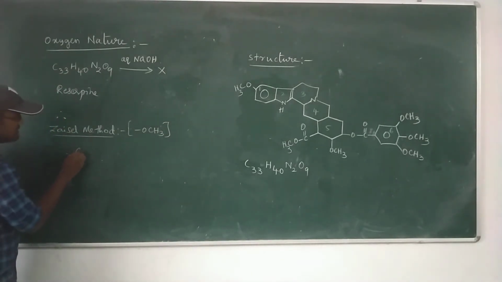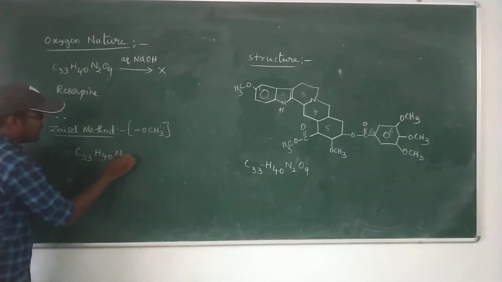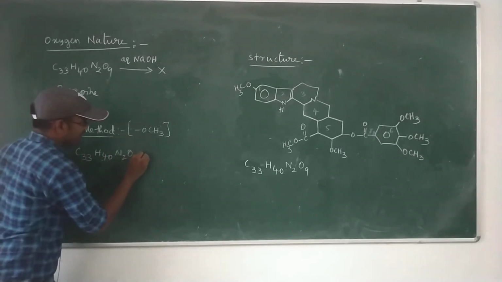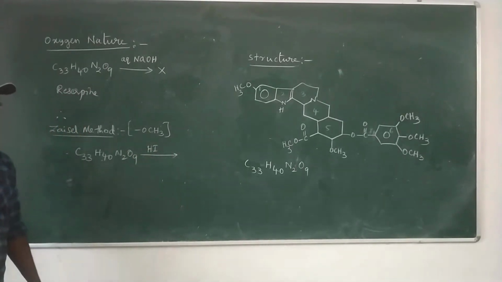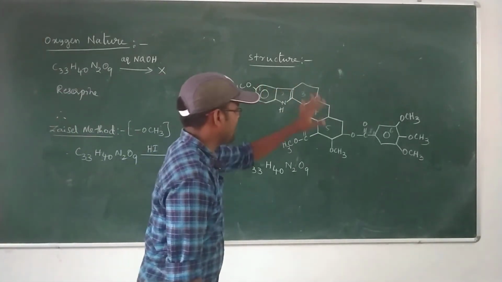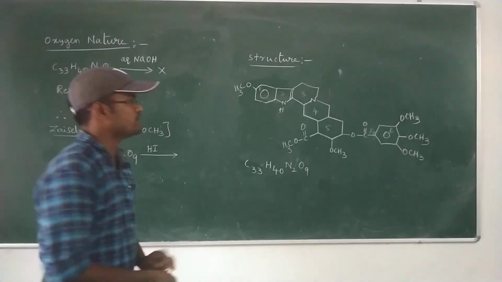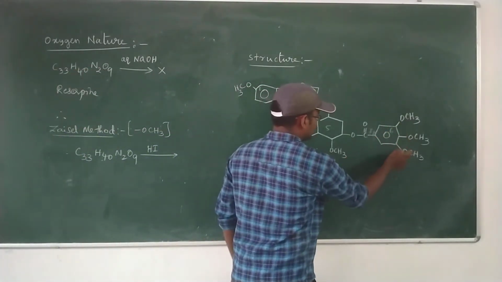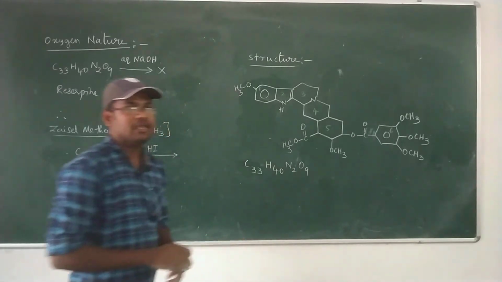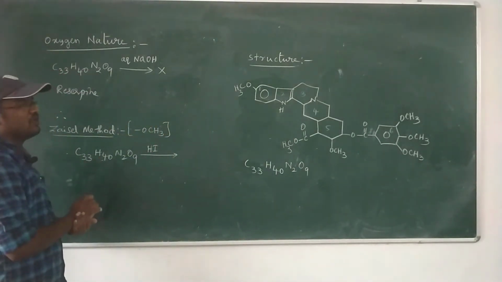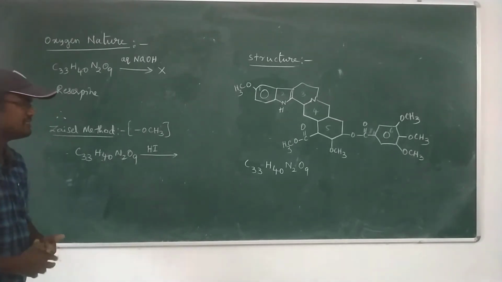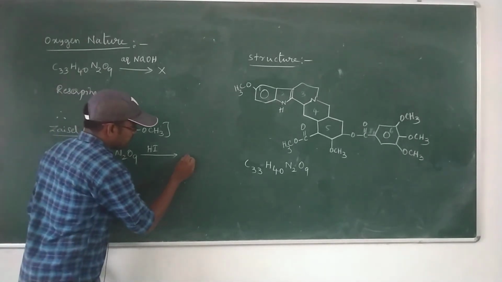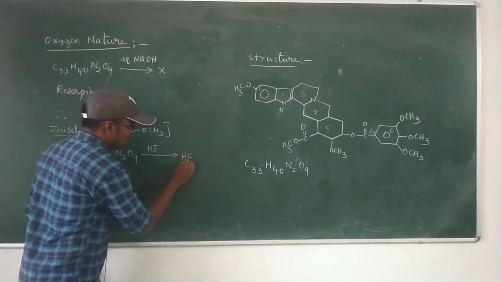Reserpine, C33H40N2O9, is treated with hydrogen iodide. We already know reserpine has 5 OCH3 groups.